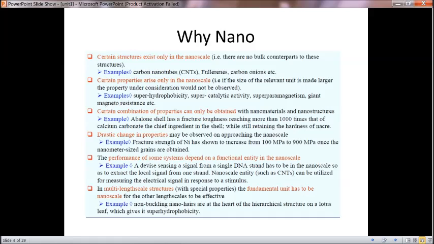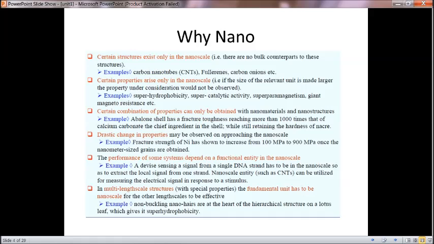Example: a device sensing a signal from a single DNA strand has to be at the nanoscale so as to extract the local signal from one strand. Nanoscale entities such as CNTs can be utilized for measuring the electrical signal in response to a stimulus. This means DNAs are at the nanoscale only. They can be analyzed, synthesized, or marked with a nanoscale entity only. This is given here.